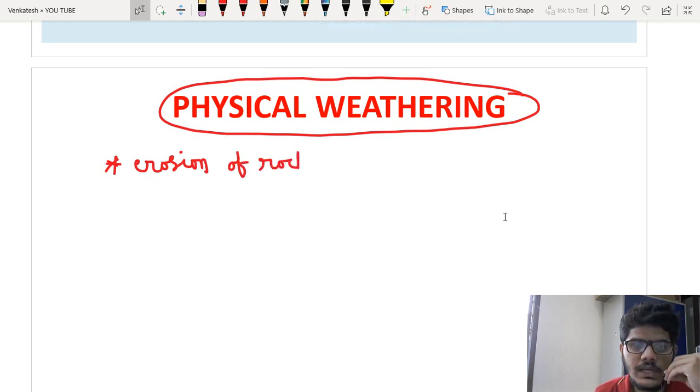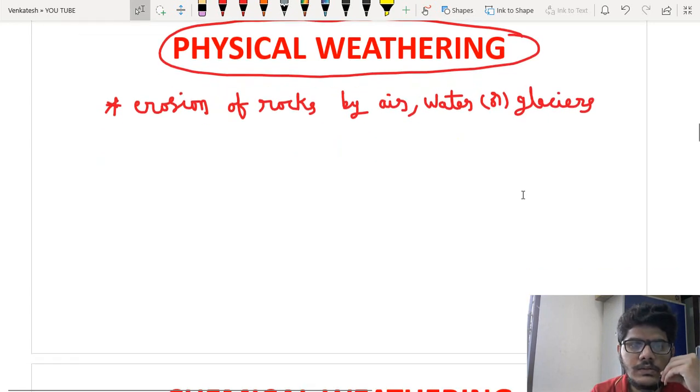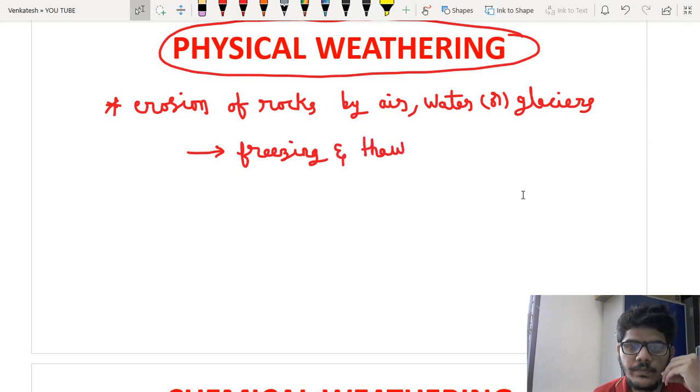And it is also formed due to alternate freezing and thawing cycles.